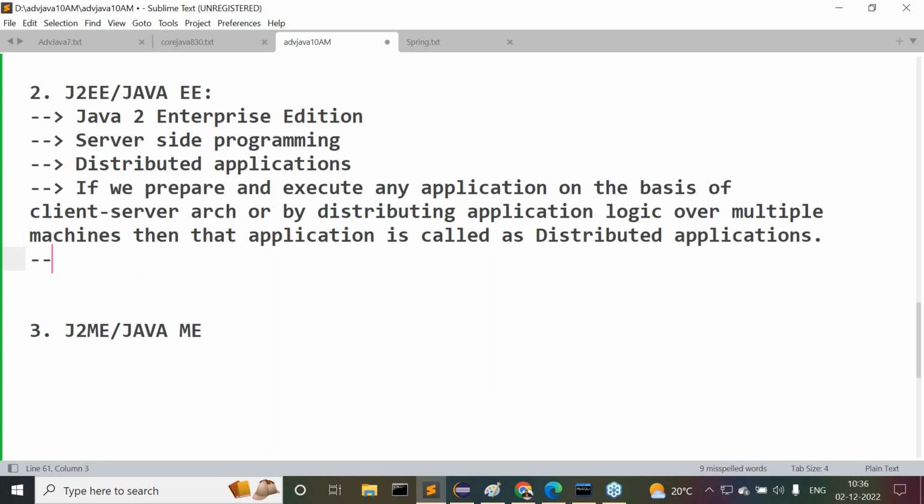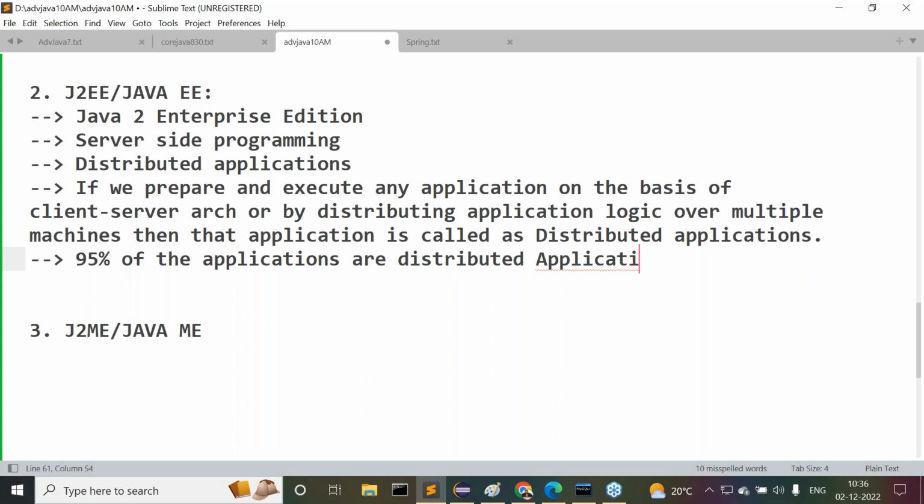Right, sir? In outside, how many applications are distributed applications? Actually, 95% of the applications are distributed applications. Right, sir. So 95% of the applications are distributed applications. Any example for it?